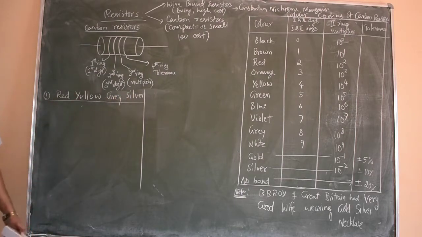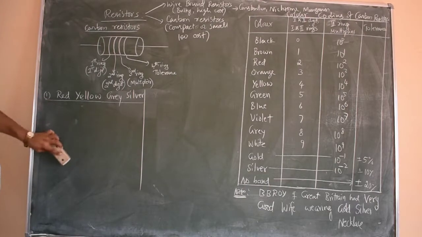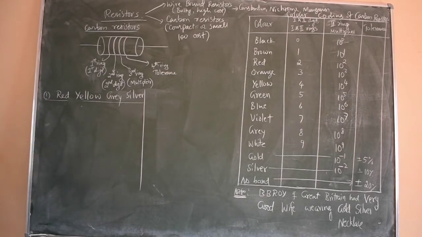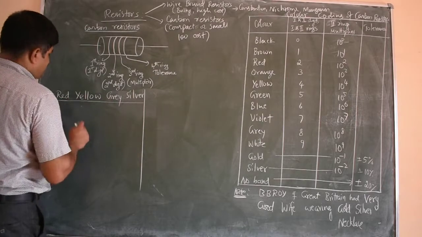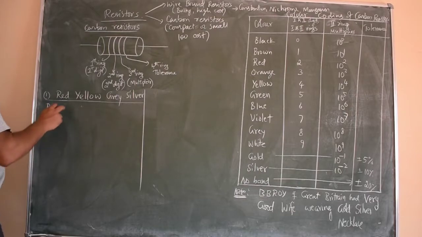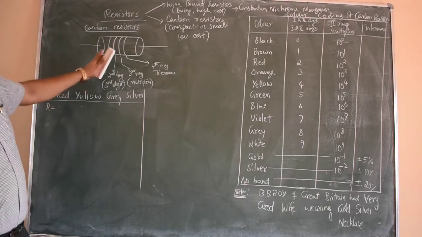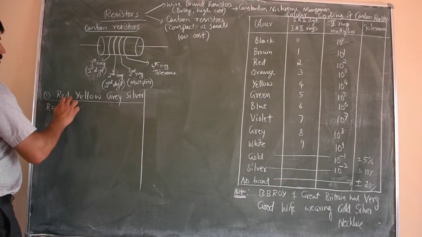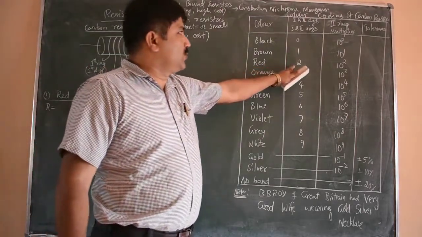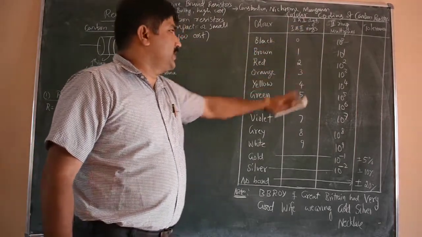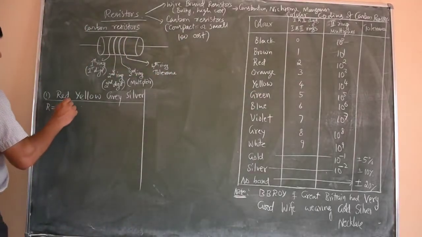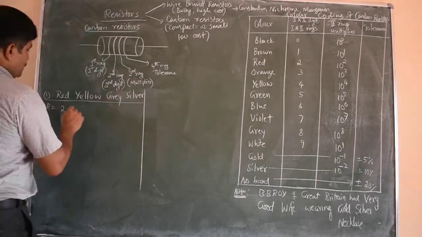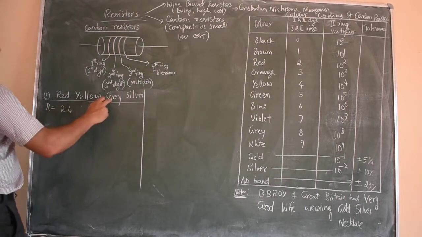Suppose you find these 4 colors on the carbon resistor, then what is the value of resistance we can take or assume from this? Firstly, the first 2 rings, the first 2 colors, represent the first digit and second digit of the resistance value. So red, from the table, gives 2. First digit, second digit: red is 2, then yellow means 4. So 2, 4, 24. Then grey.